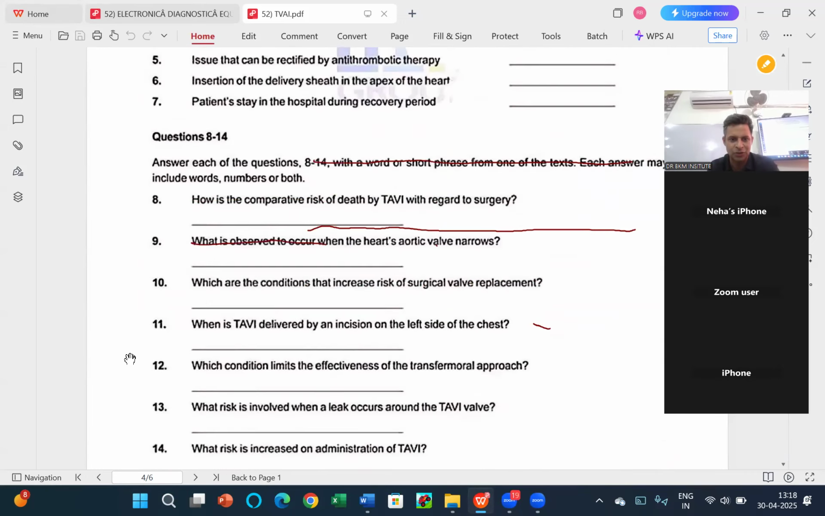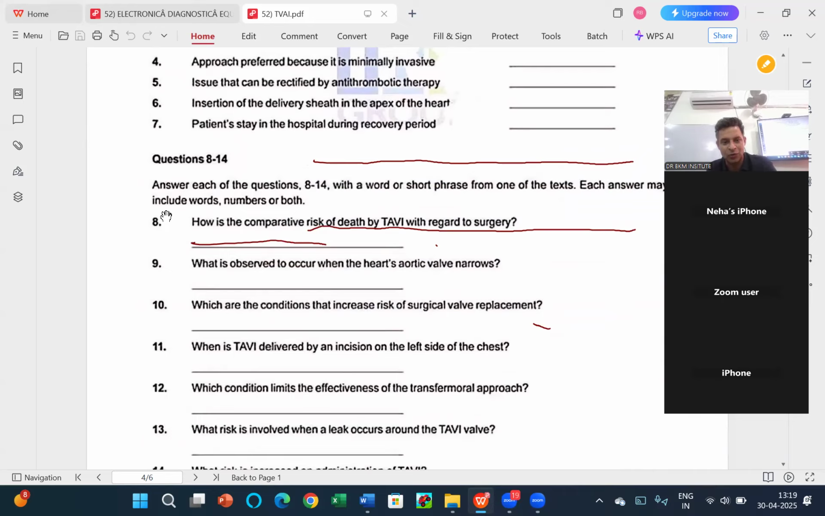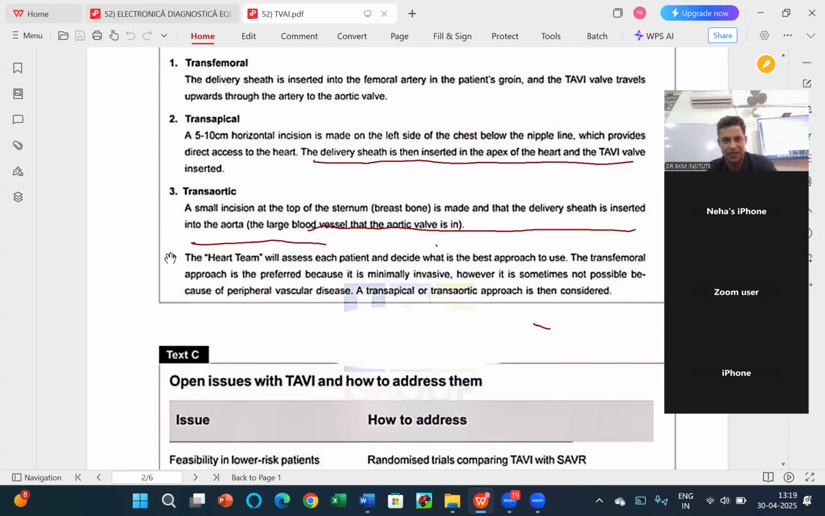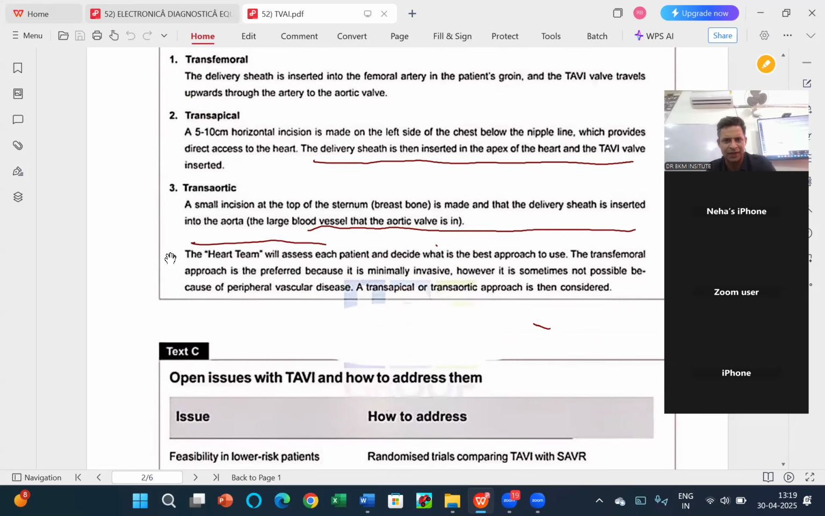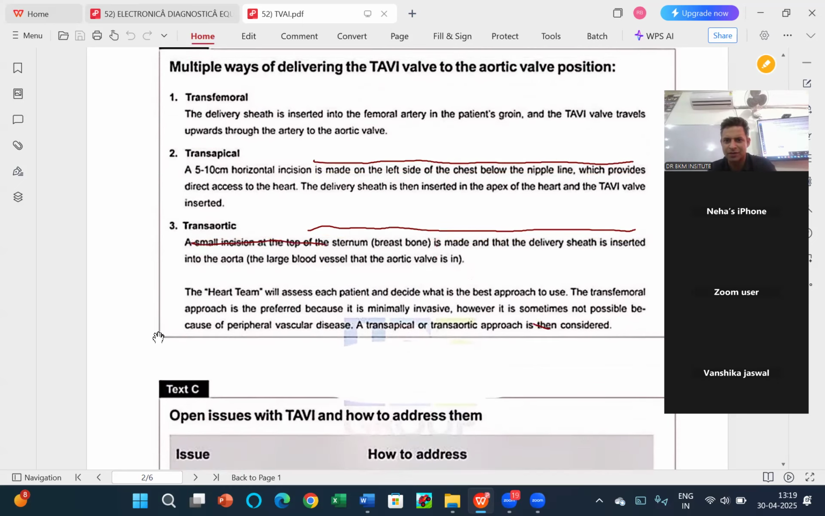Now, next question. When is TVI delivered by an incision on the left side of the chest? We were talking about the apex. Left side of the chest should also be in the same kind of paragraph. So I will again go to paragraph B and will try to find left chest. I could also read it somewhere in the B paragraph. I'm not quite sure. Left side of the heart is given somewhere in the B paragraph. Yes. Whereabouts? It's in the second point. Sorry, I can't see it otherwise, but it should be in the B or C. Left side, second point, chest, okay, nipple line.